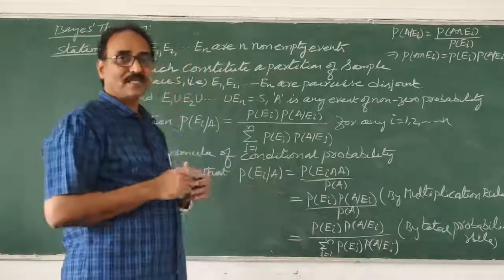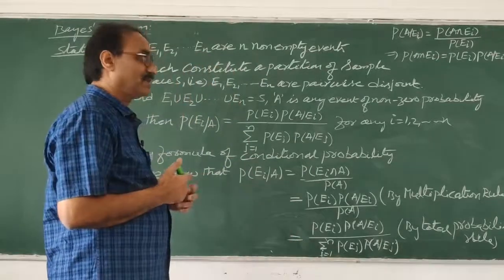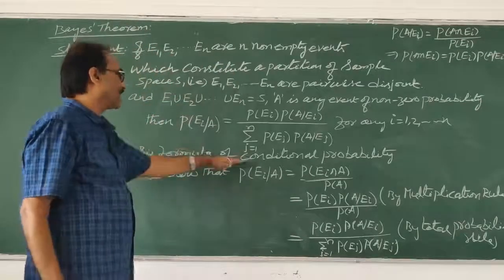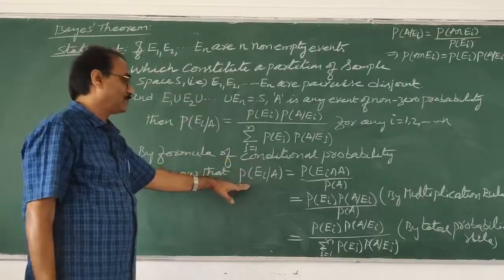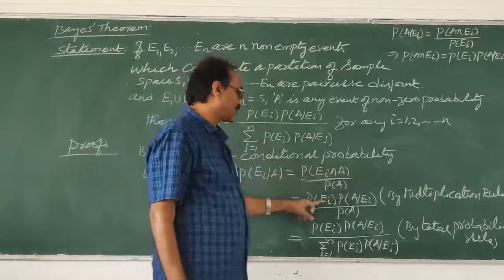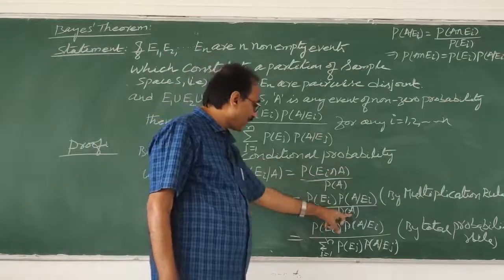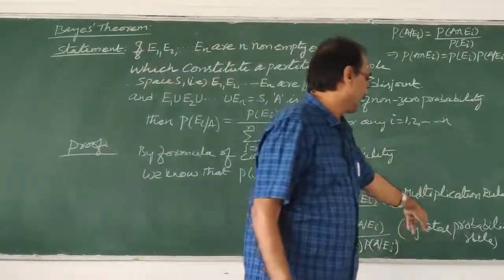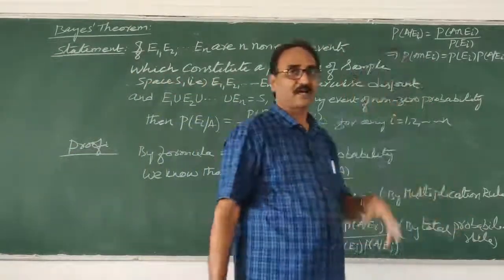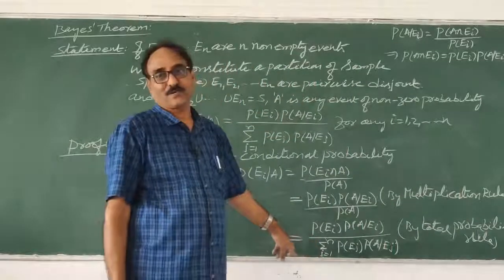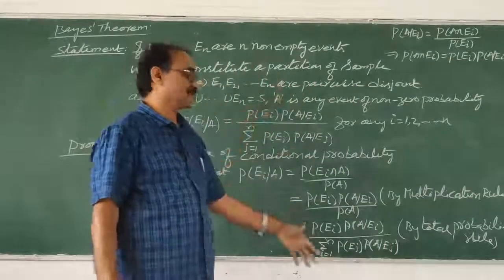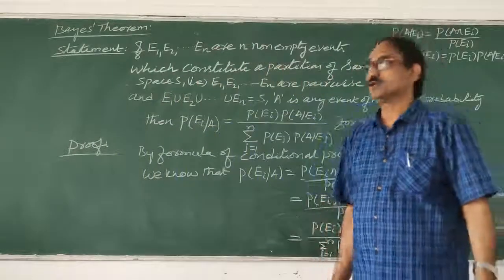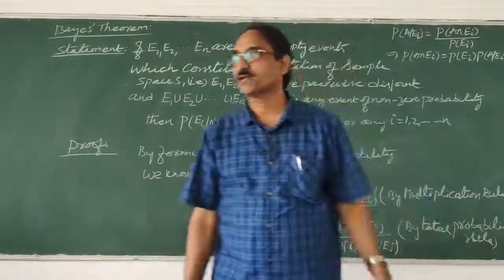Now what I am saying is, when the examination gives this proof of Bayes theorem, you have to write the statements like this. By conditional probability you can write, no problem. By multiplication theorem also you can write, no problem. But here for P of A, you have to write the entire total probability theorem. After that, the final step you have to put. Then you will get this. So this is called Bayes theorem.